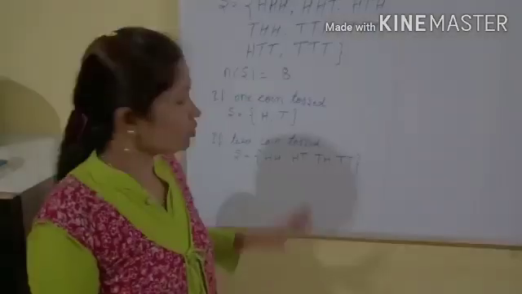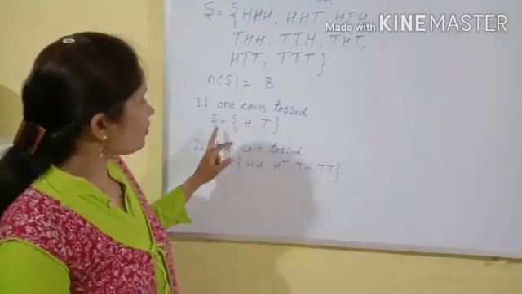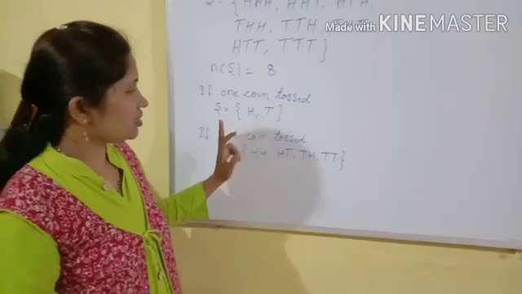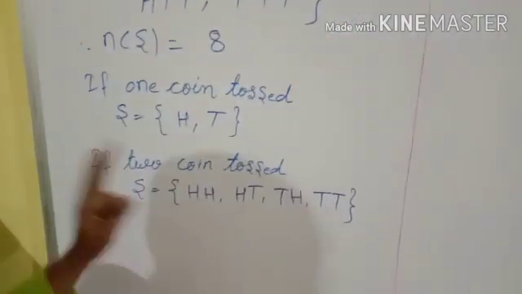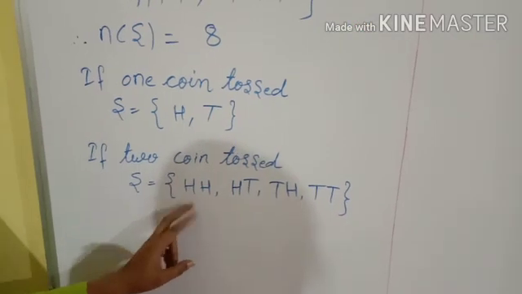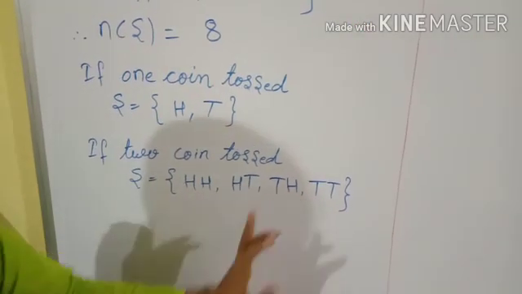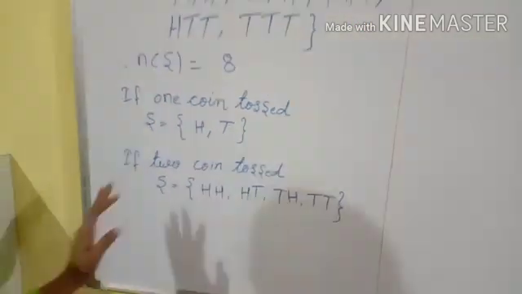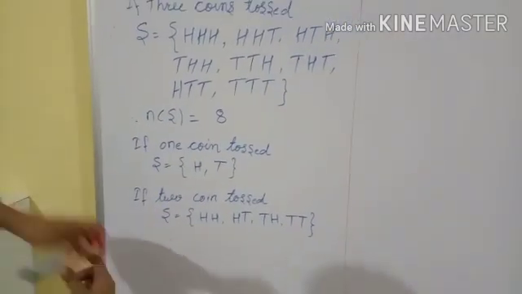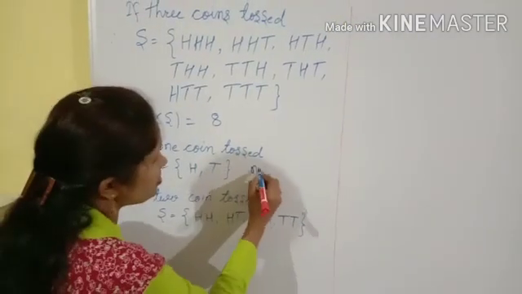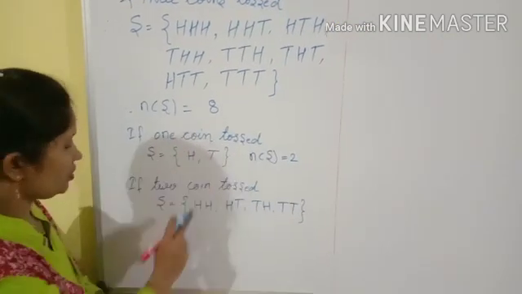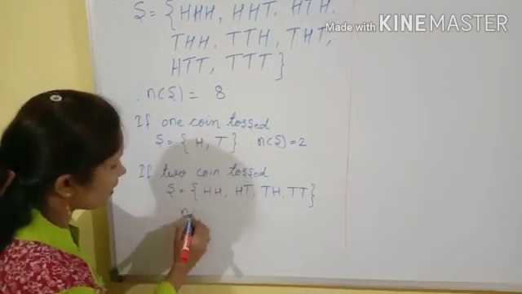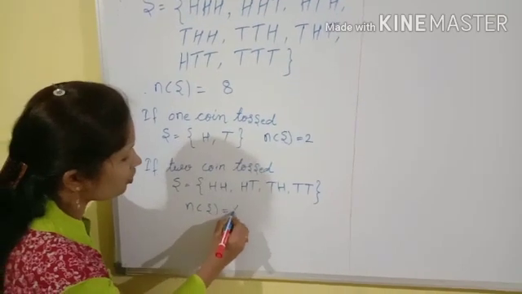As we know, if we toss one coin, we will get two outcomes. If we toss two coins at a time, we will get 4 outcomes. So here we can represent n of S equal to 2 when we toss one coin, and we will get n of S equal to 4 when we toss 2.